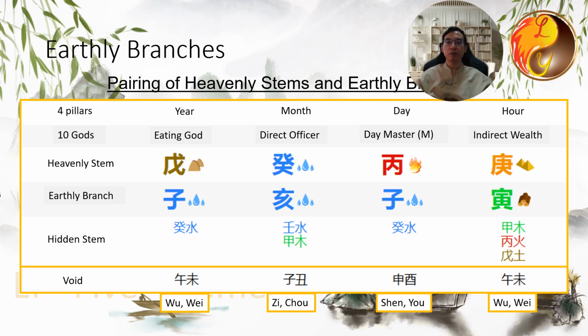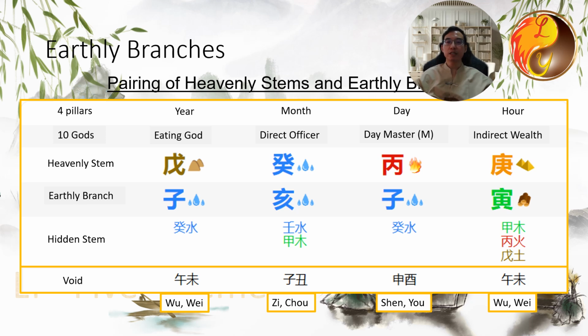In the past, practitioners had to manually calculate and list all this information, which could take around an hour just to generate a single Bazi chart. Now with modern software, information such as divine stars, voids, and the hidden stems can be automatically displayed. This convenience allows beginners to quickly grasp the basics without having to memorize all the tedious details.